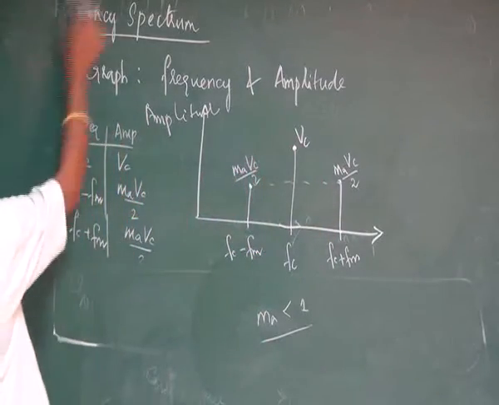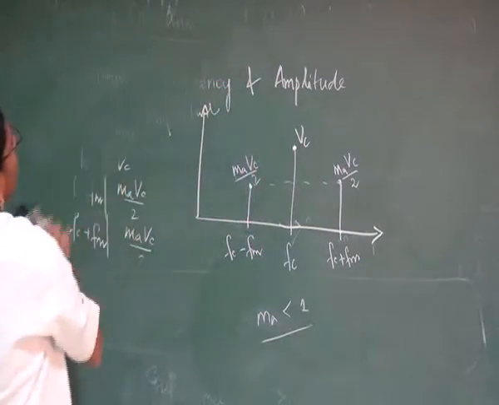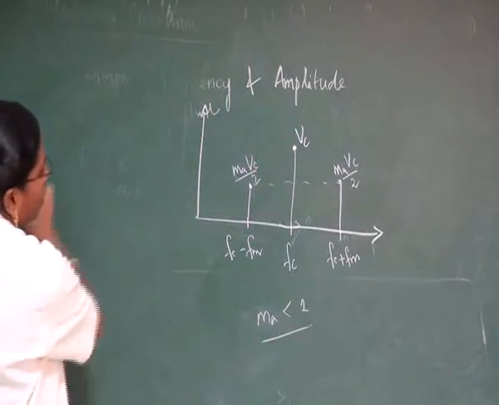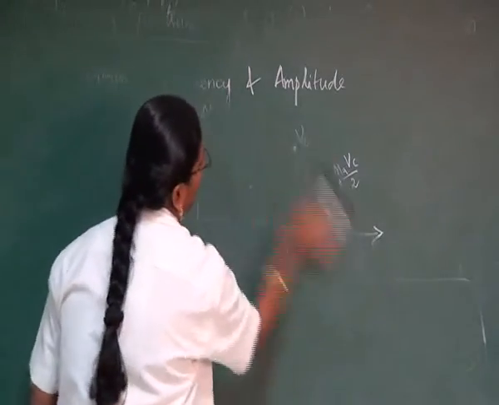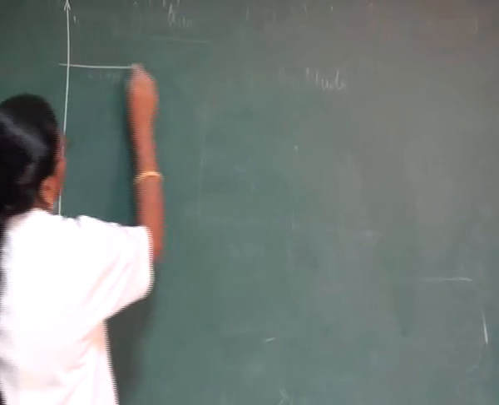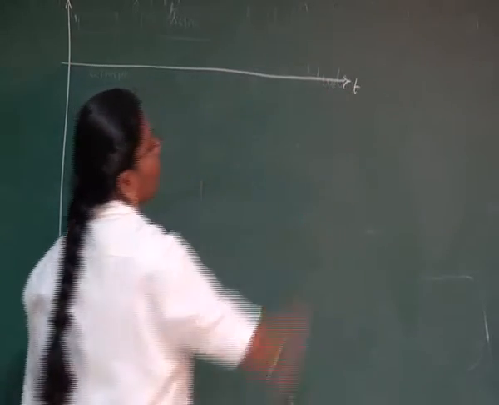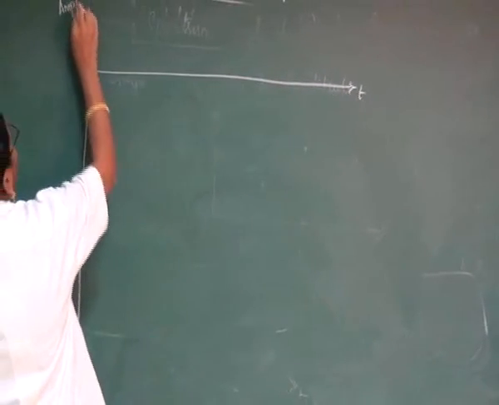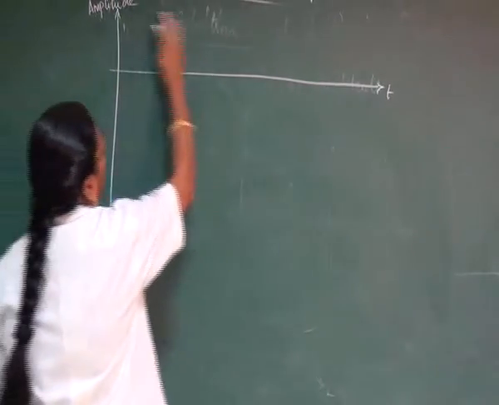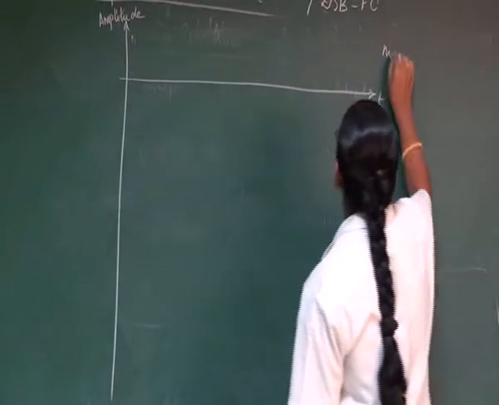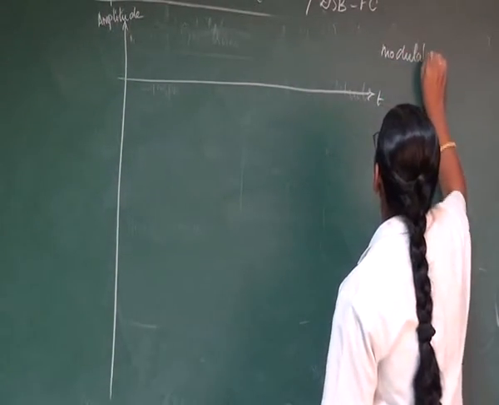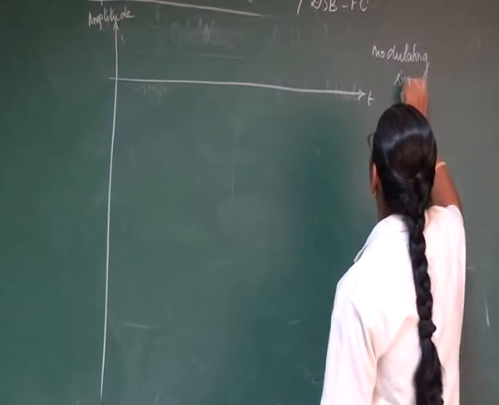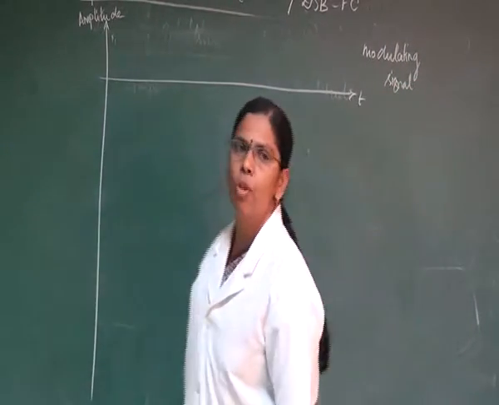So how can an amplitude modulated signal be graphically represented? While representing our signals, let us represent the modulating signal first. We have a time axis and an amplitude axis here. Let us have the first signal as our modulating signal, that is our input signal, which is termed a voice signal. That is the modulating signal, which is of low frequency.